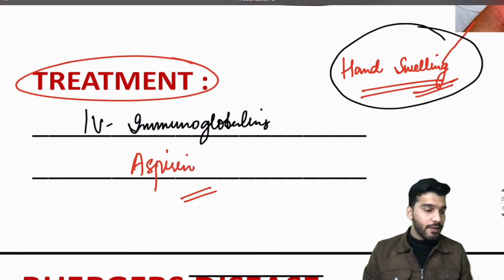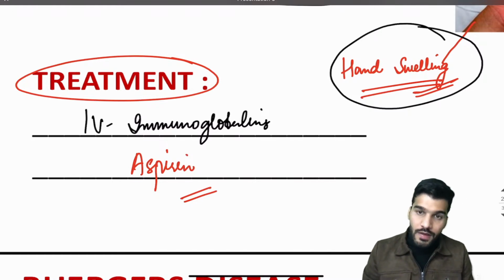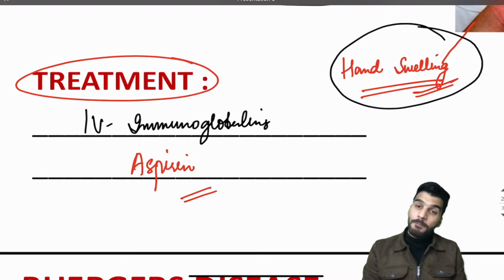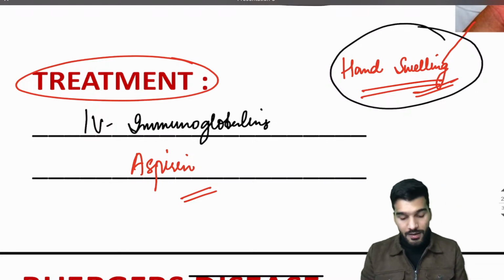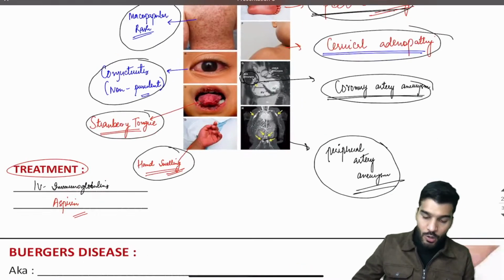Yes, side effect, Reye's syndrome. Very good. So the only condition in which we are giving aspirin is Kawasaki. Otherwise it causes Reye's syndrome. And remember, in acute gout all the NSAIDs can be given except, there also there is an exception, that's going to be aspirin. Except aspirin in acute gout. Okay, all clear so far?